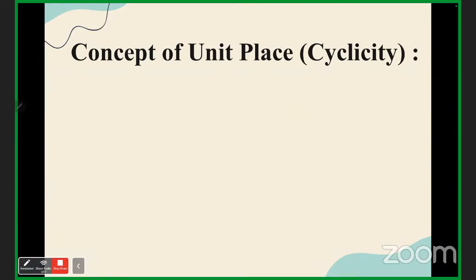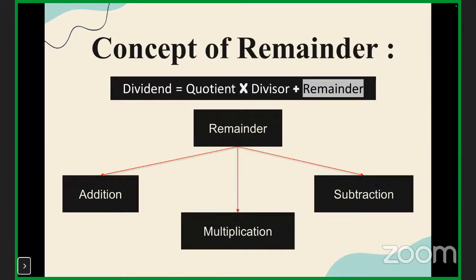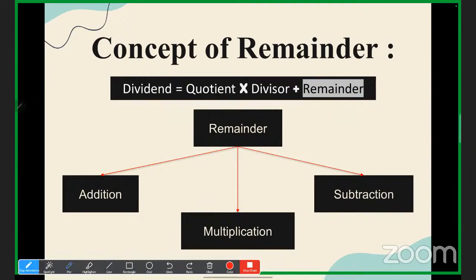Okay. Now see, the concept of remainder works on addition, multiplication, and subtraction. This is a very easy concept, right? Everyone knows it, I hope. Dividend is equal to quotient into divisor plus remainder. That is a very simple concept, right? Okay. Shall we move ahead?